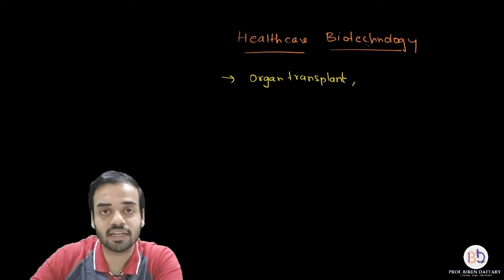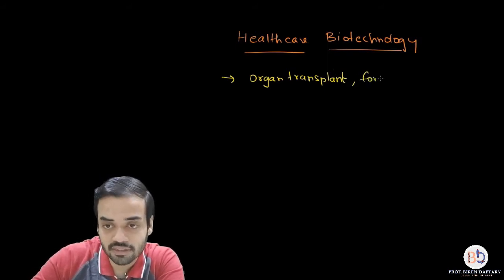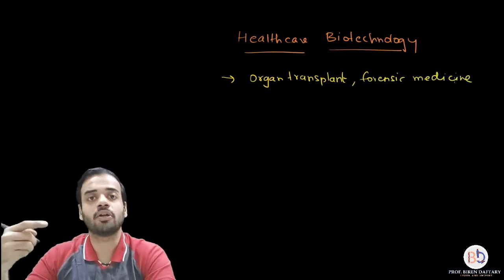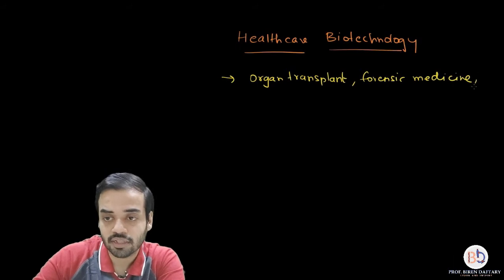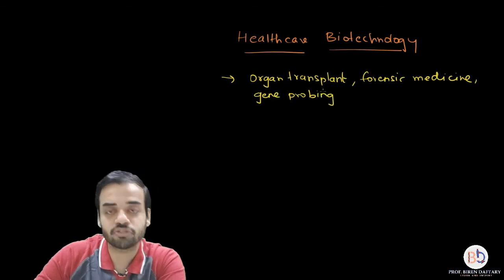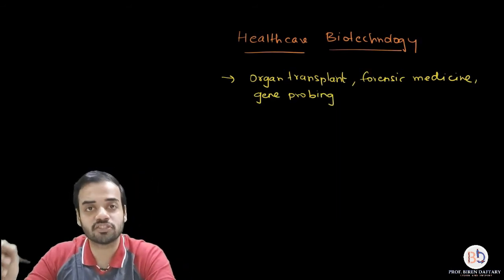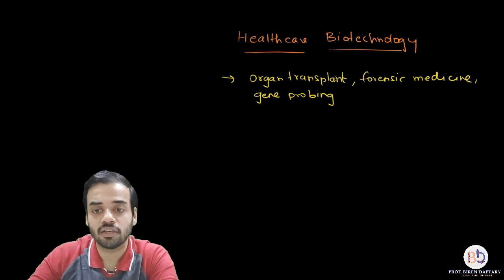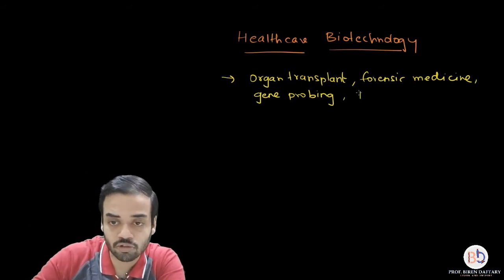Then it plays an important role in forensic medicine. Then the other field where biotechnology can be used is gene probing. Gene probing is where genes are used as probes, or as markers in the medical field. Then it can also be used in DNA fingerprinting.